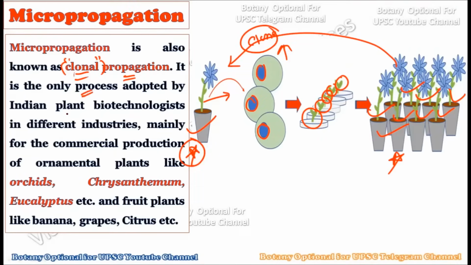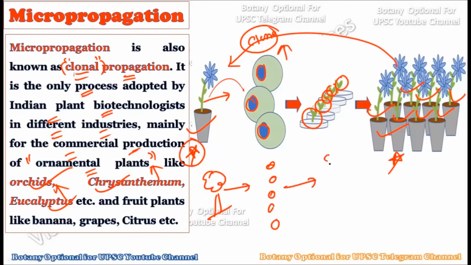Now it is a process which is adopted by Indian plant biotechnologists in different industries, mainly in the commercial production of ornamental plants such as orchids, chrysanthemum, and eucalyptus. As you know, ornamental plants are economically very important, because they are commercially sold in the market, and people like to purchase these plants and plant them in their homes or gardens. So by using the plant tissue culture technique of micropropagation of orchid plants, you just take one orchid plant. From this one orchid plant, you can take 5 samples and grow these 5 samples in the plant tissue culture laboratory, so that you can create 5 new whole orchid plants.